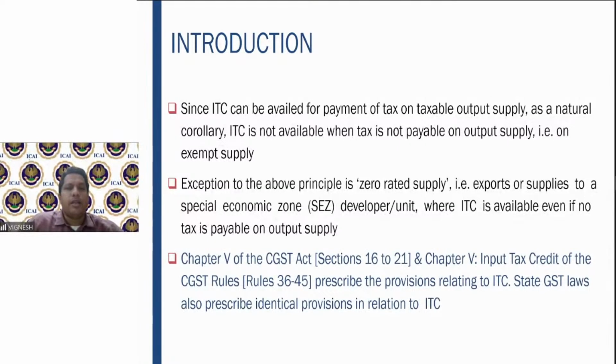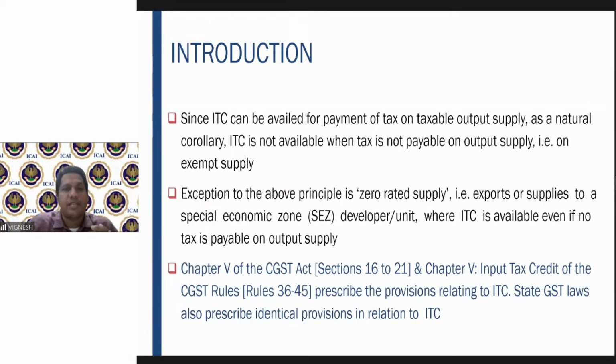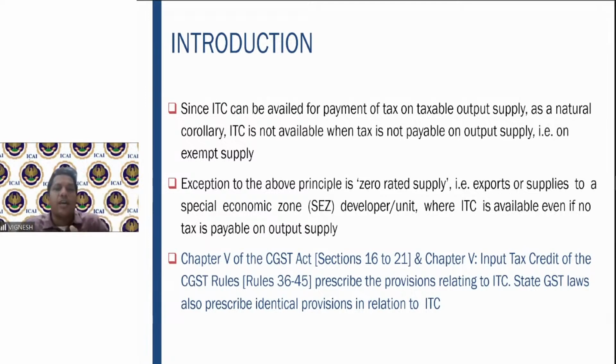Another important point. What are the types of supply? Taxable supply and exempt supply. If you are into a supply of a product which is chargeable to GST, you are supposed to collect the GST from the respective customer. The moment you collect the GST from the customer, since the output supply is taxable, whatever you are collecting on that, you can avail the input tax credit. But what about an output supply that is exempt? There is no question of input tax credit.